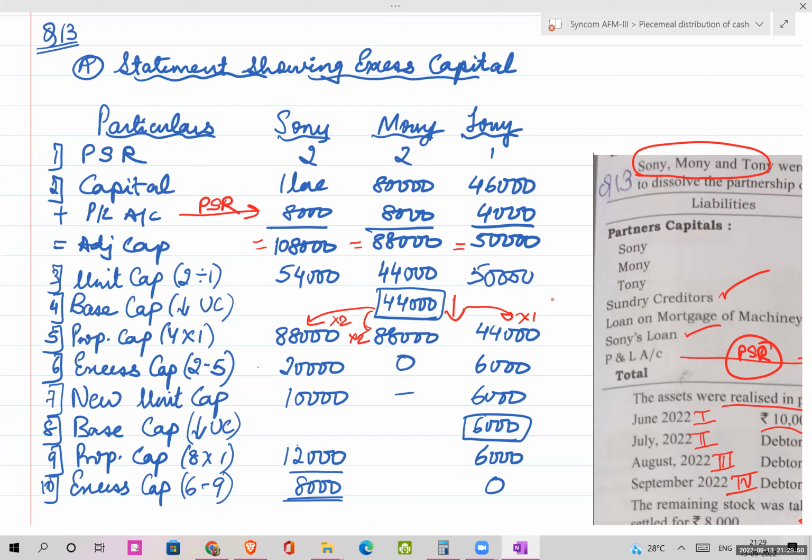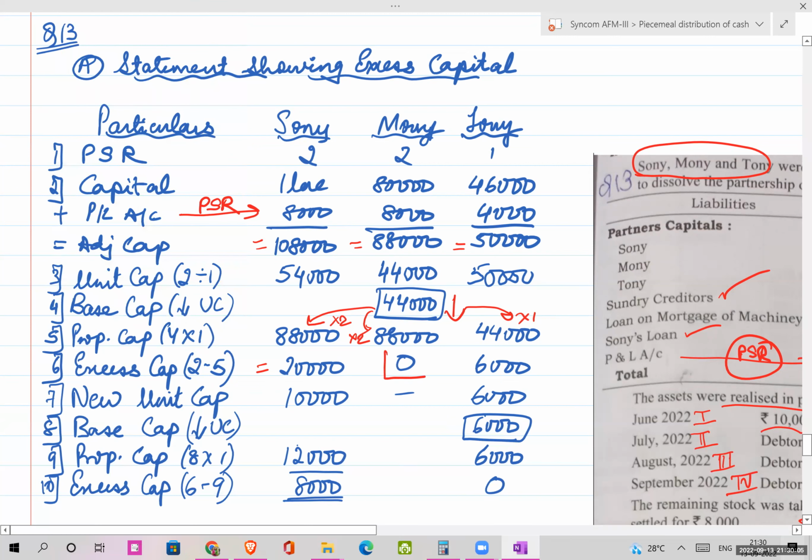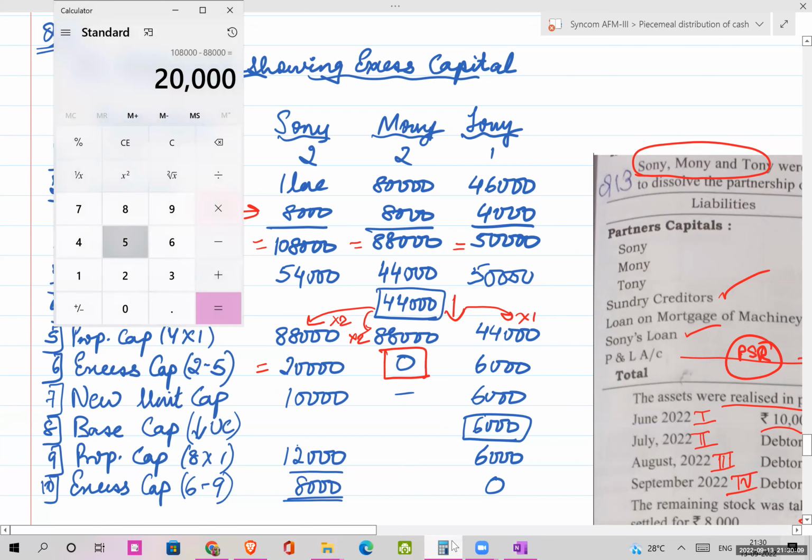Right? Then excess capital, how will we get it? Step 2, adjusted capital minus step 5, proportionate capital. So 1,08,000 minus 88,000 is 20,000. Second capital, Monica's capital, becomes 0. And the last one is 50,000 minus 44,000, which makes it 6,000.